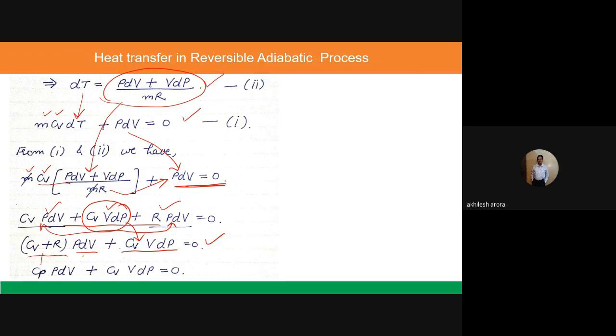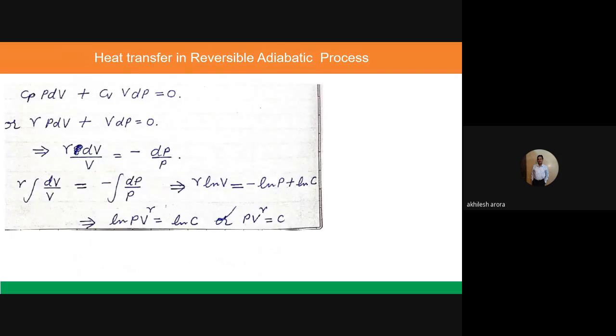So this becomes Cp PdV plus Cv VdP. You divide the whole equation by Cv. Cp by Cv is the ratio of specific heats, gamma, so it becomes gamma PdV plus VdP is equal to 0.